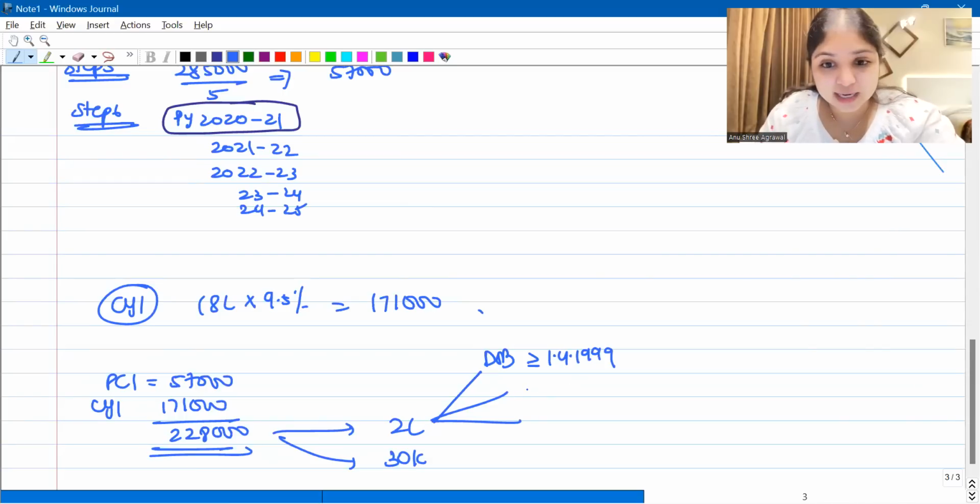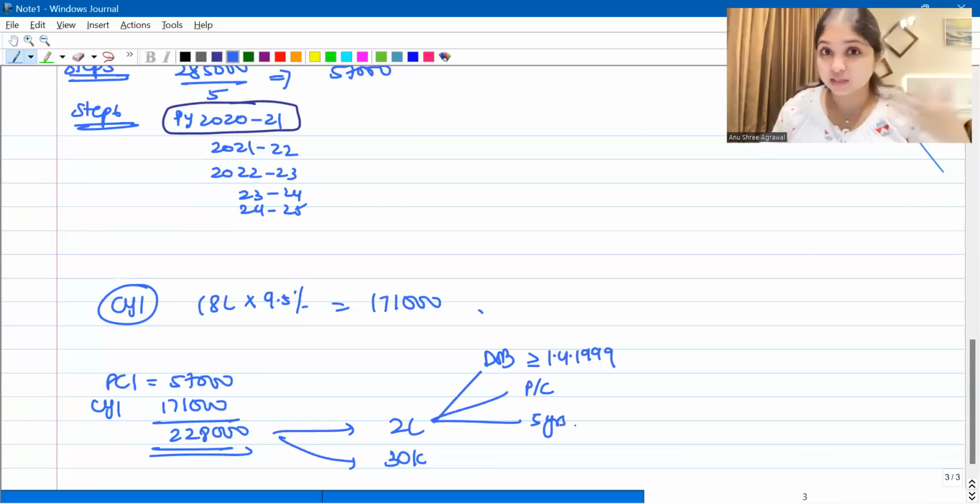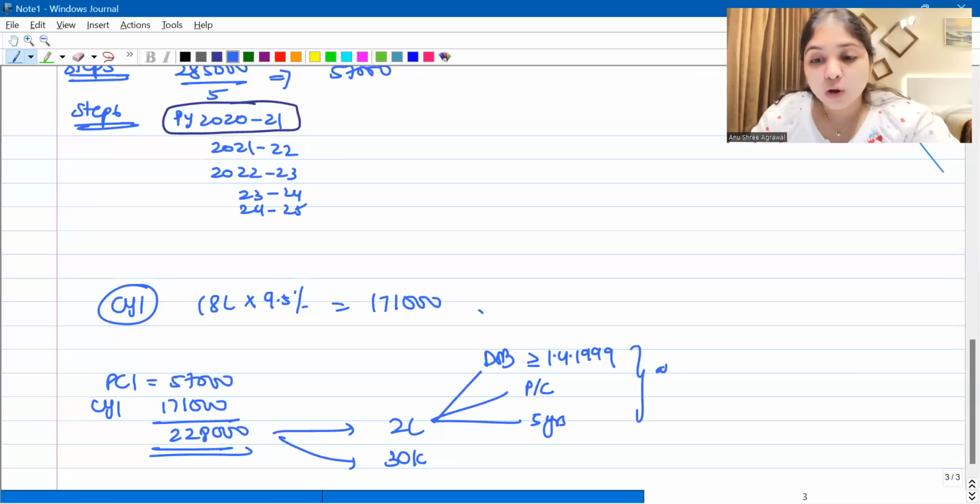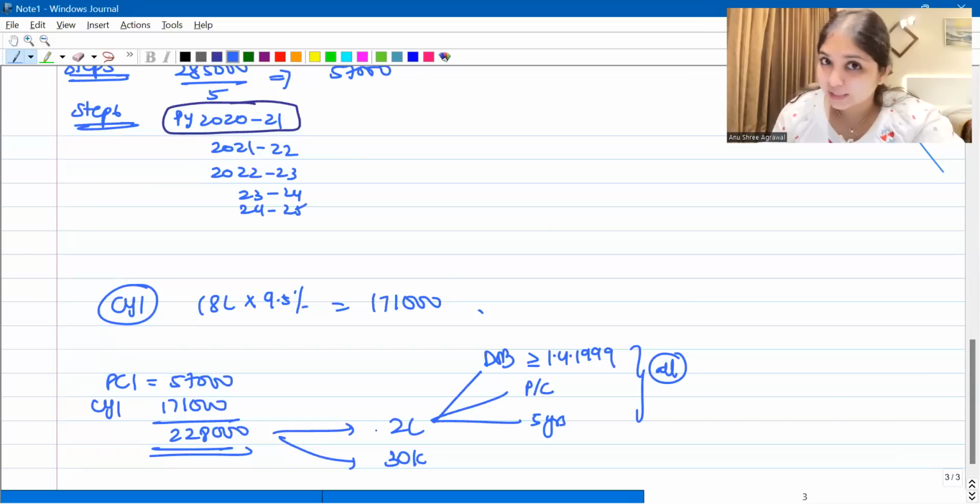The second condition is that you should have borrowed the loan for purchase or construction of the property, not for repair, reconstruction, renewal and all. The third condition is that the construction should be completed within 5 years. When did you borrow the loan? From the date of borrowing the loan, within 5 years, you must have completed the construction. I have 3 conditions. All these 3 conditions should be fulfilled. Only then you can take the 2 lakh limit.